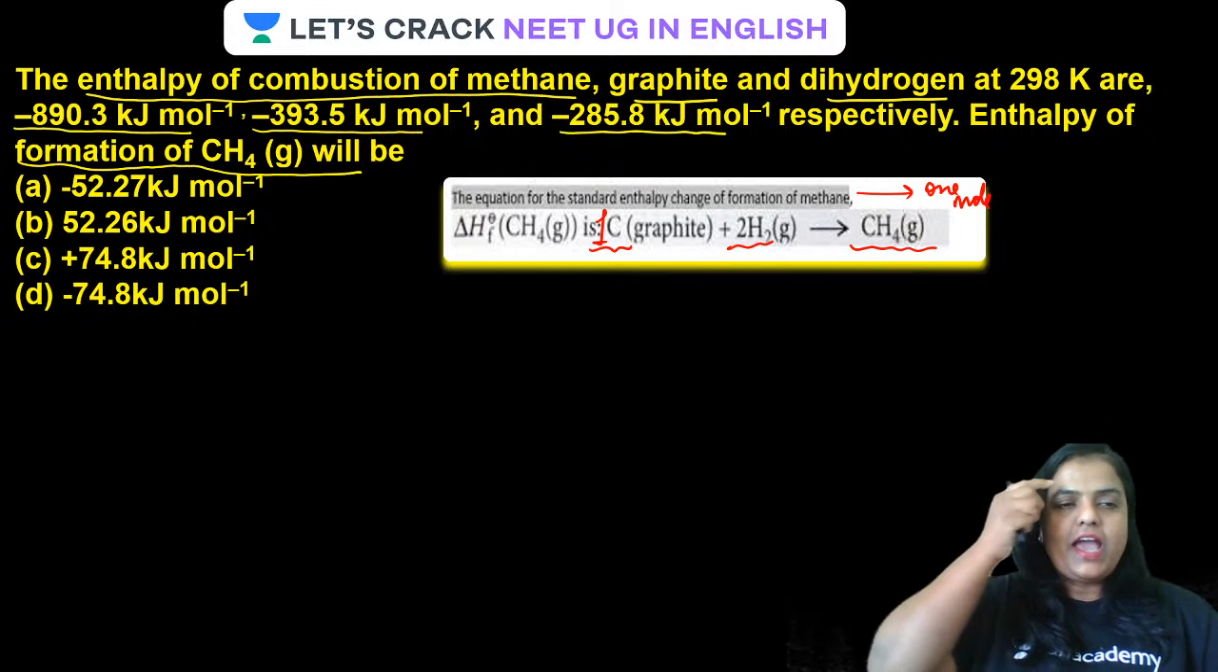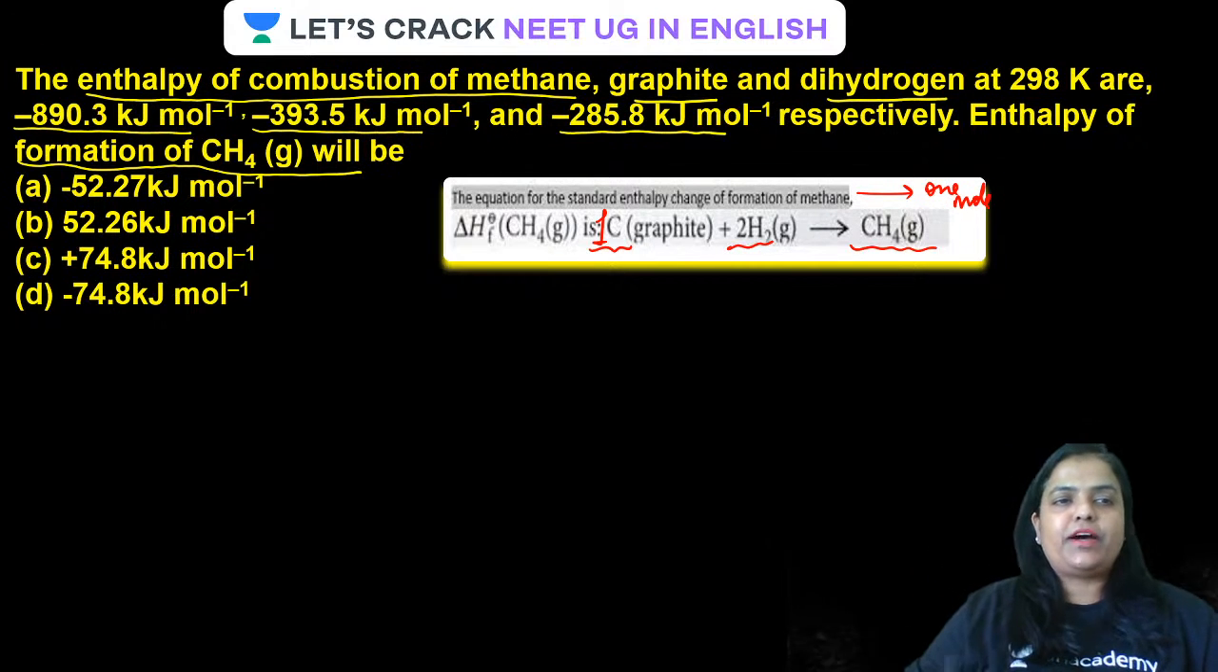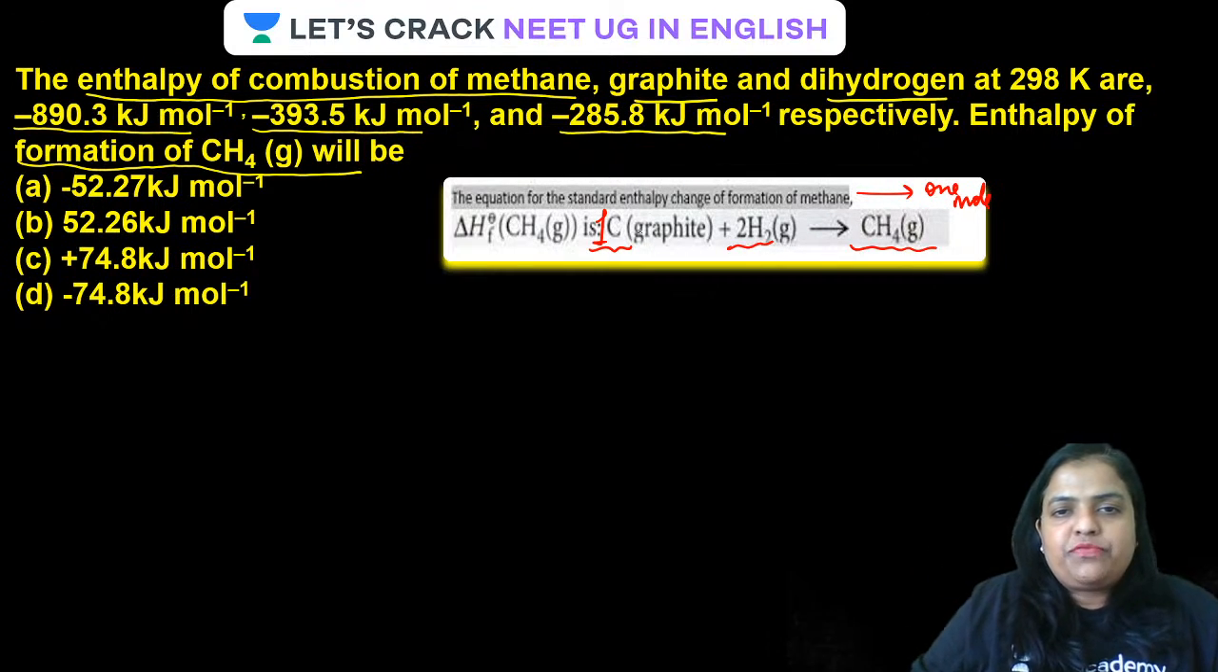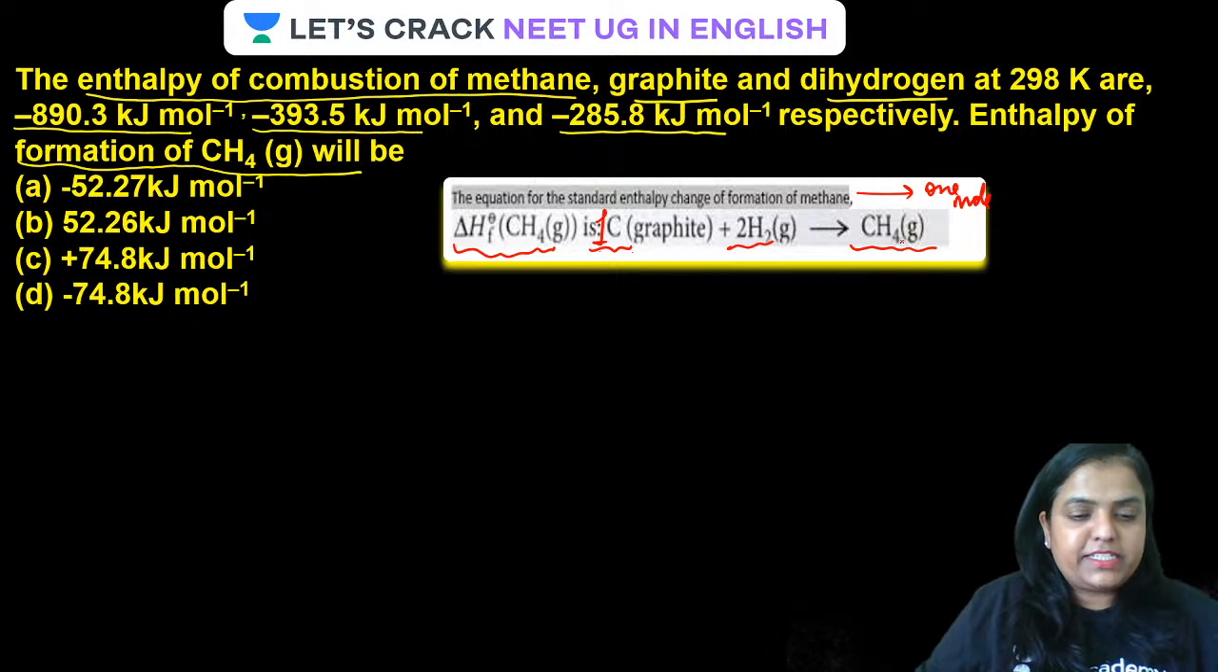Okay, guys, have a look at the screen now. The required equation for enthalpy of formation is this. We have to bring 1 mole of carbon on the left hand side and 2 moles of hydrogen on the left hand side, and 1 mole of methane on the right hand side. Is that clear?